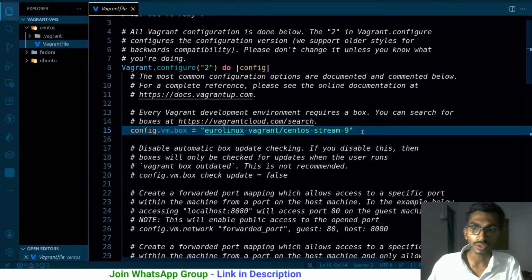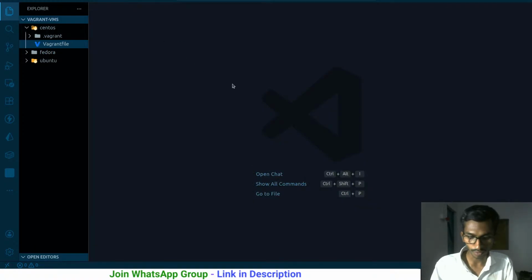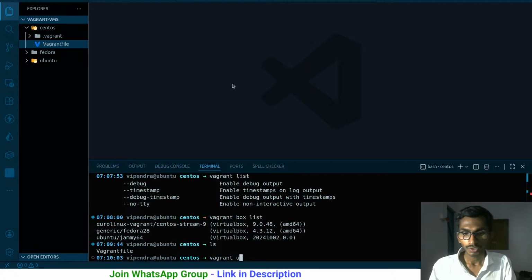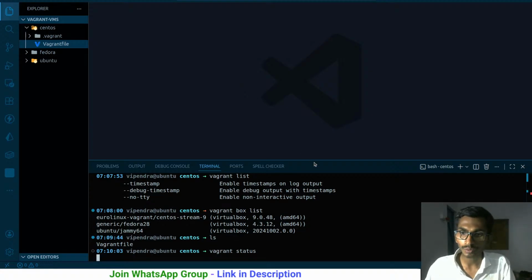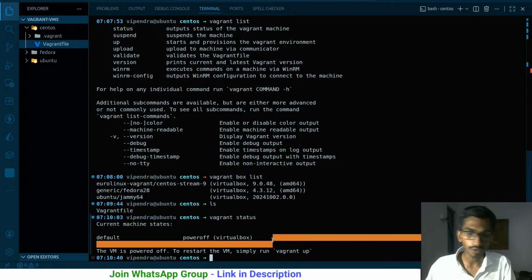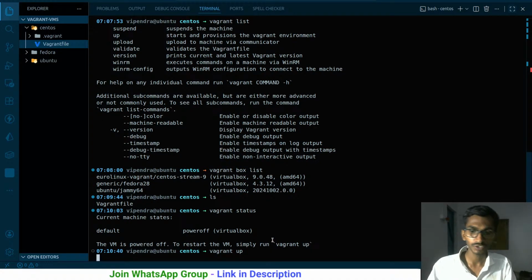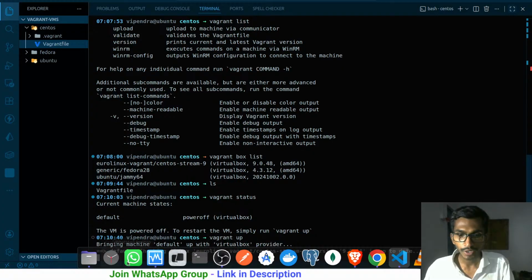Again, there are many versions, Stream 9, Stream 10 and all. You can just simply go with that. Again, if you don't know, don't worry, because this is not our main focus. So right now, if I check the status, it will be checking the status of the CentOS file, whether that is up and running or not. So right now it is just simply saying power off. To power on, vagrant up, just run this command, and you will see soon.